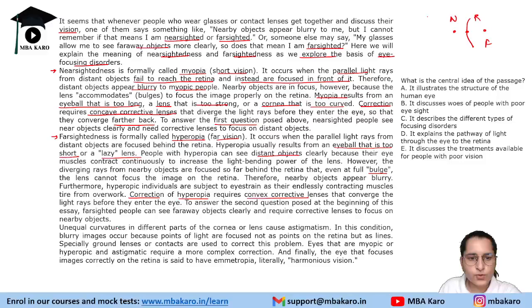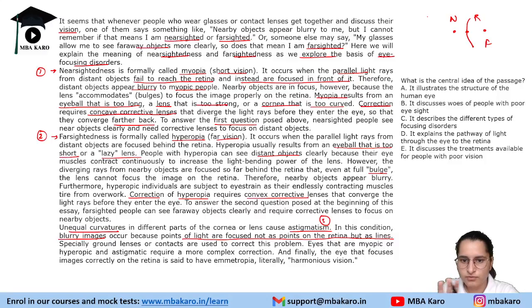Next, they say unequal curvatures. Unequal curvature in different parts of the cornea or lens causes astigmatism. Now, this is the third kind of thing. First was nearsightedness, second was farsightedness, and now third is astigmatism. In this condition, blurry images occur because points of light are focused not as points on the retina but as lines. So basically they are not properly focused. What is the correction? Simple ground lenses or contacts are used to correct this problem.